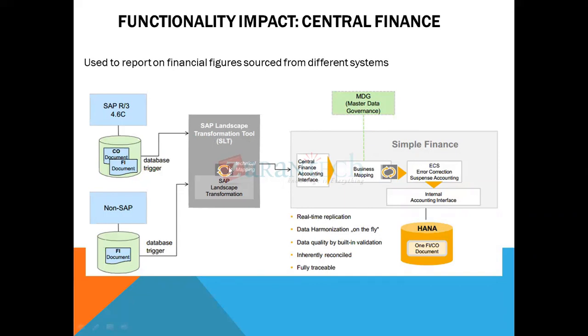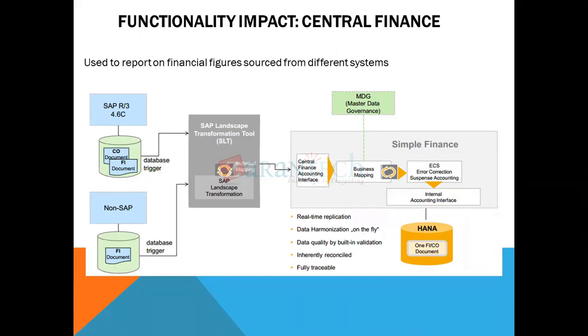There are separate consultants working on the SAP tool for the mapping. And at the same time, MDG is nothing but master data governance, which is going to be used for the business mapping scenario. Whenever a transaction comes from the source system to the target system, this MDG is going to be useful for the master data governance, for the mapping of the business scenario.